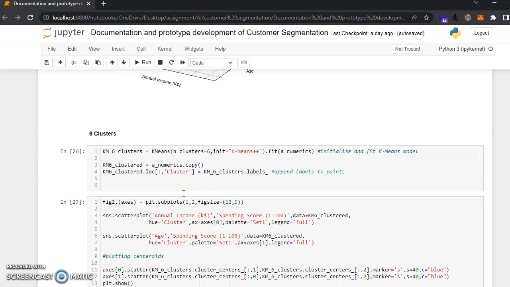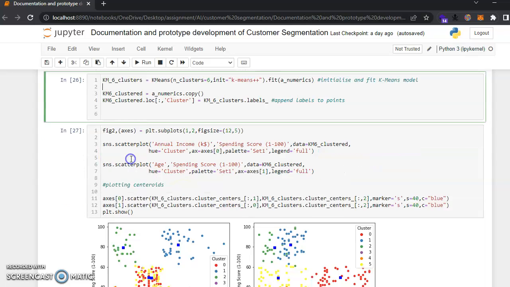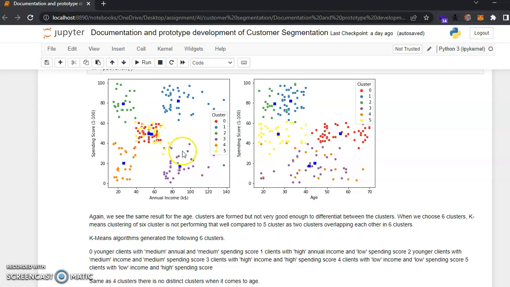Let's implement this. Here we implement the 6 clusters, and we can see that again when it comes to age, the same result is found. Clusters are found, but not good enough to better distinguish between the clusters. When it comes to 6 clusters, the K-means clustering is not performing that well as compared to 5.